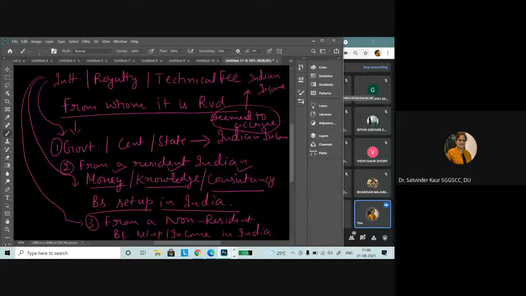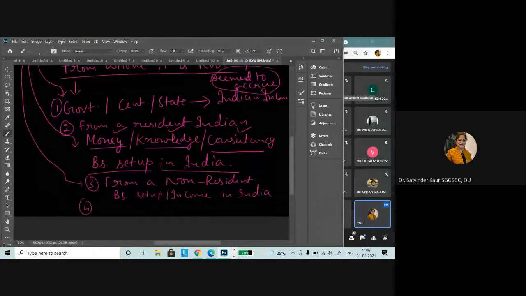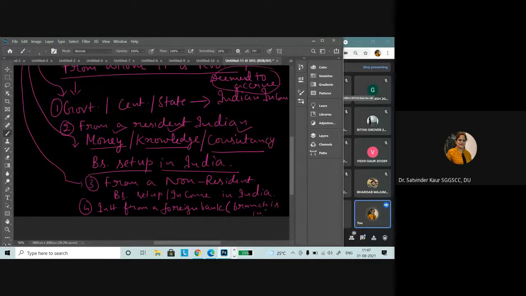And interest received outside India by a foreign bank from its branch in India will be considered as deemed to accrue or arise in India. So if you are receiving interest from a foreign bank, and the branch is in India, it will be regarded as deemed to accrue or arise in India.